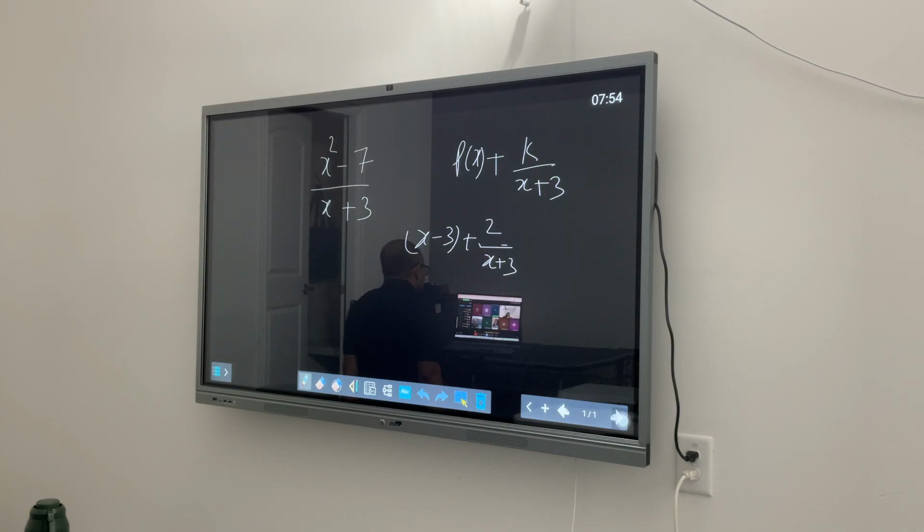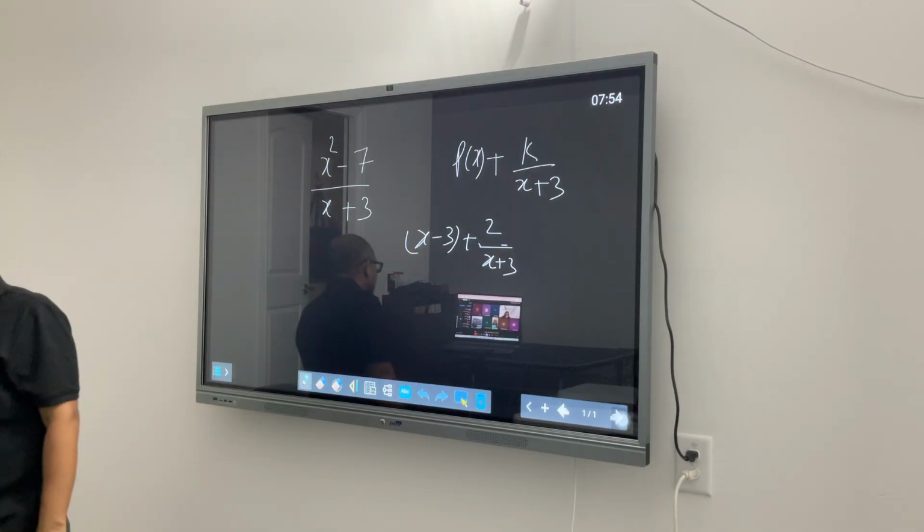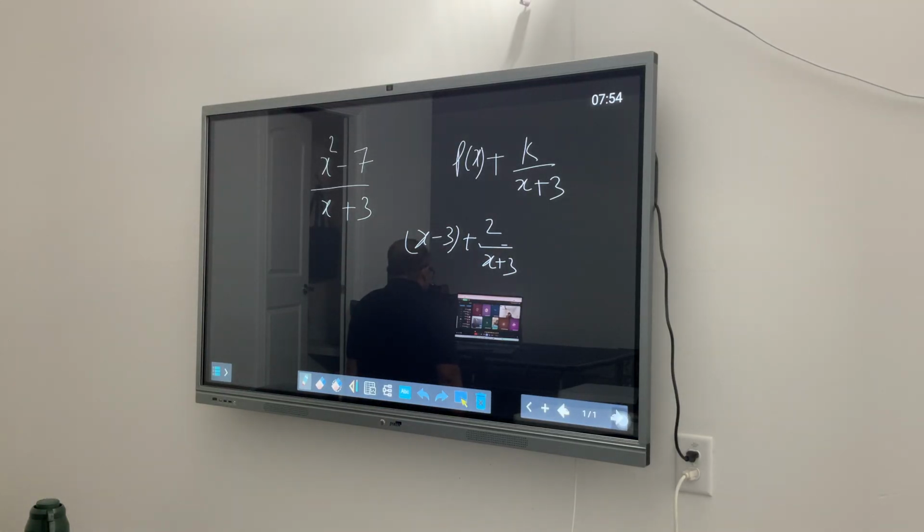That's okay. Samrita, I got x minus 3 plus 2 over x plus 3, right? Yes. Same as what your friends got. Srikhar, Vasundhara, Nanya, Isali.